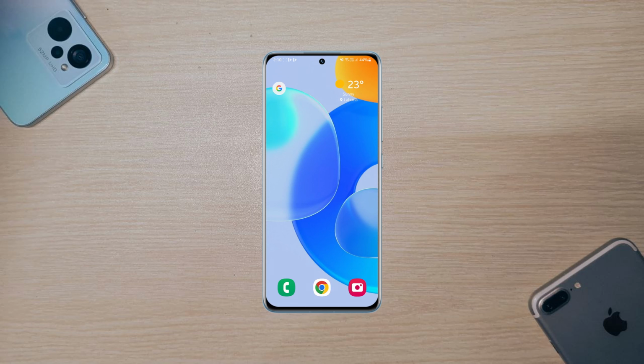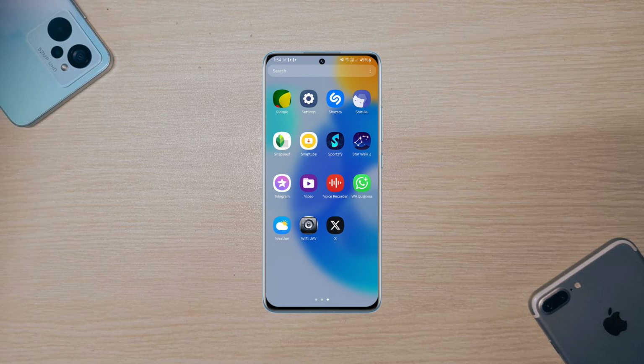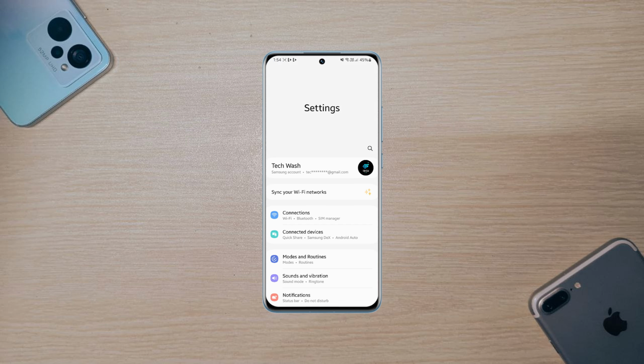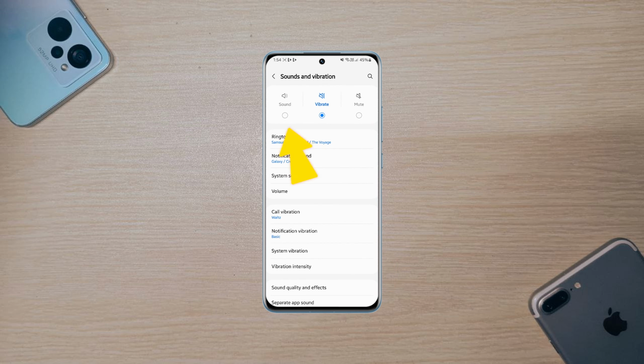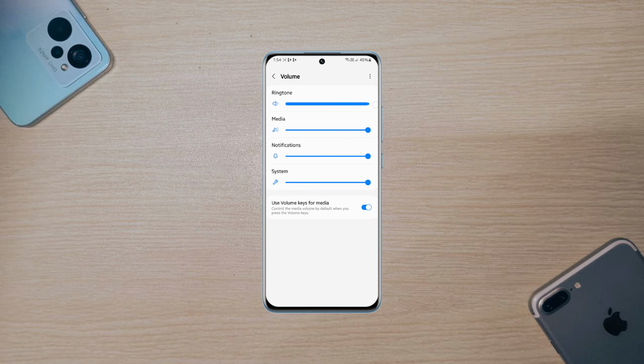First, press the volume up button and make sure all volume, media, ringtone and system are turned up. Now go to settings, tap sound and vibration and turn off mute or silent mode. Then go to volume and increase all.